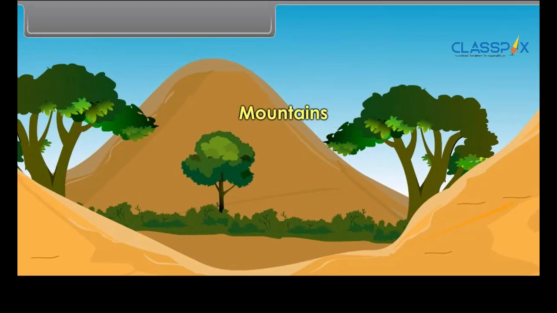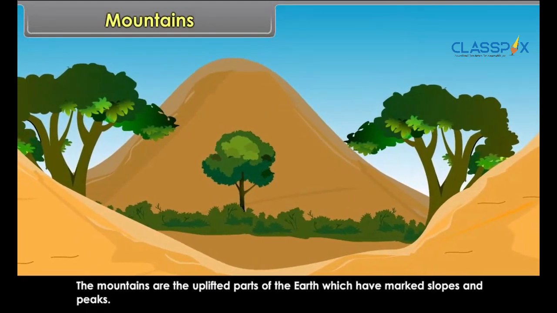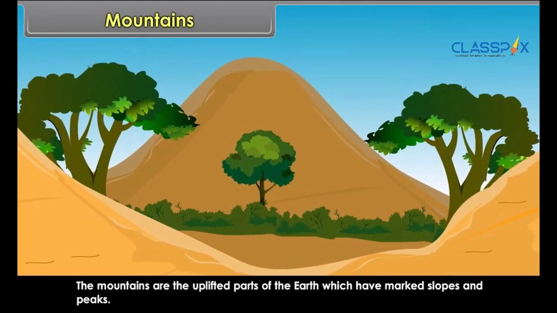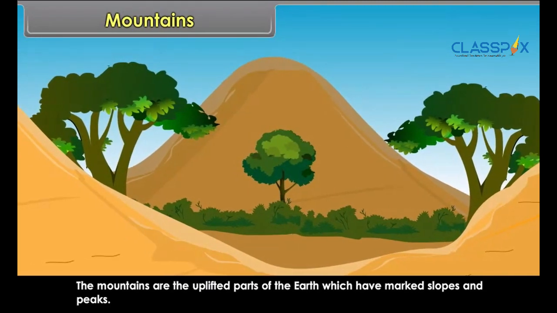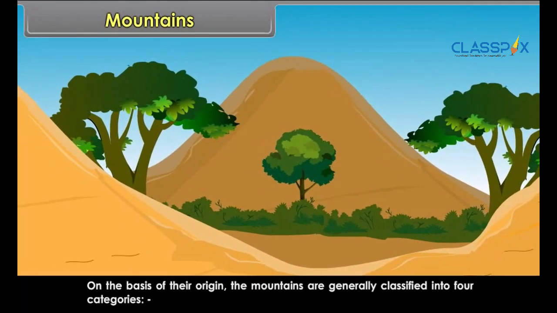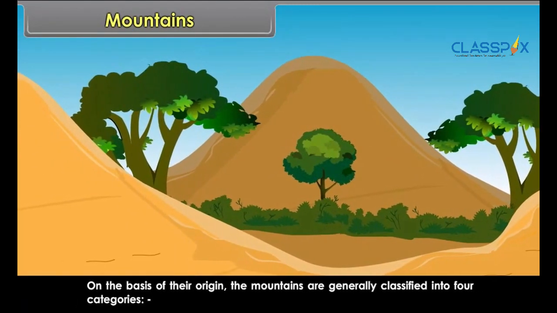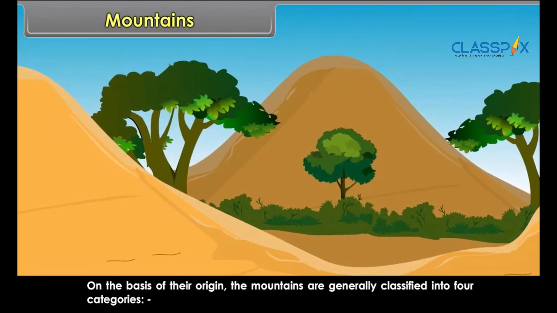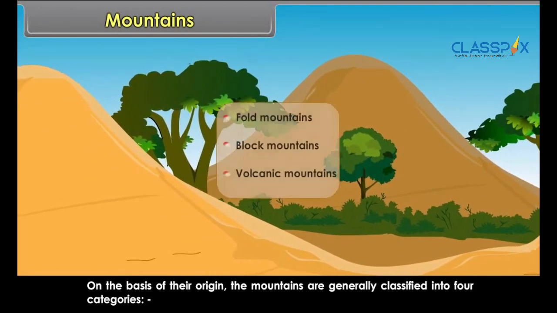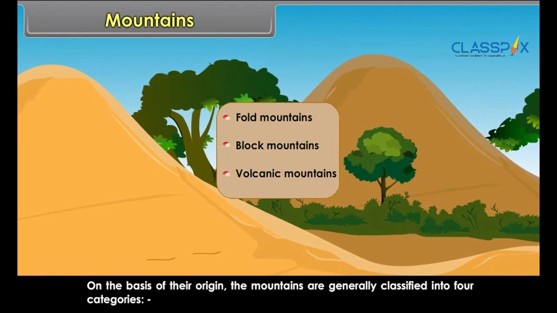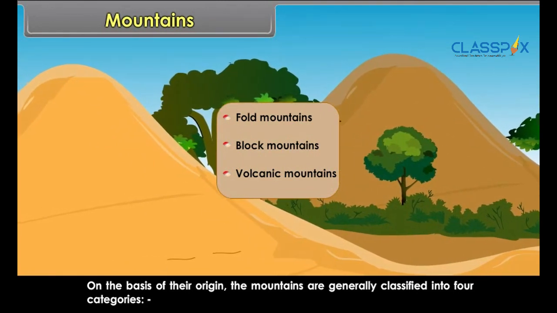Mountains. The mountains are the uplifted parts of the earth which have marked slopes and peaks. On the basis of their origin, the mountains are generally classified into 4 categories: the fold mountains, block mountains, volcanic mountains.